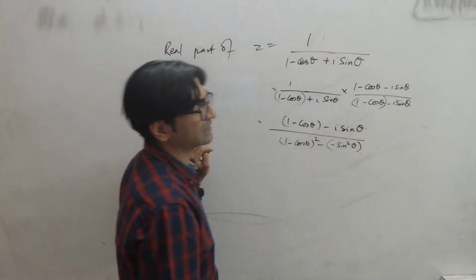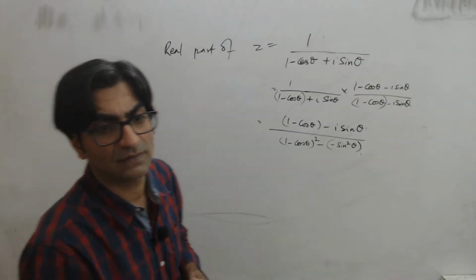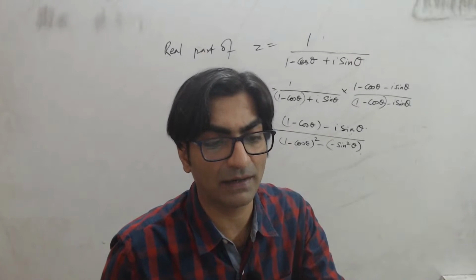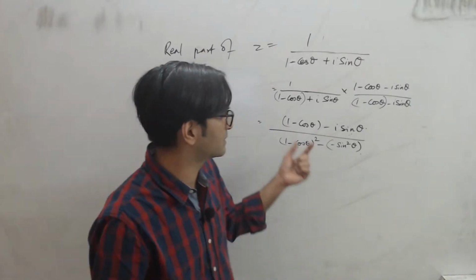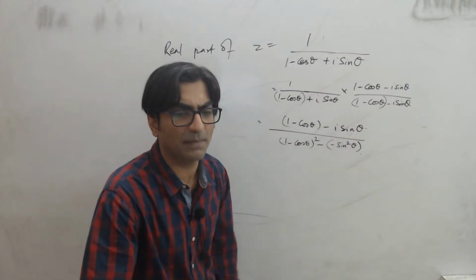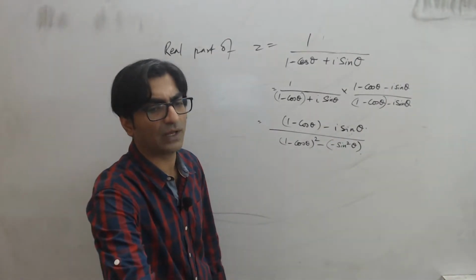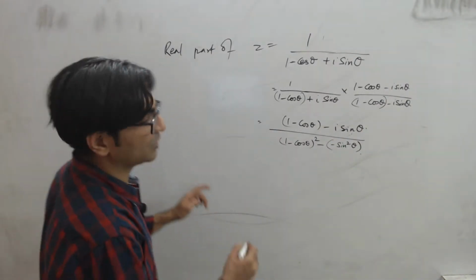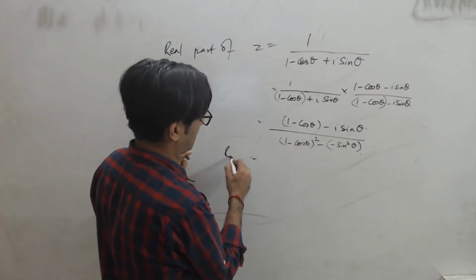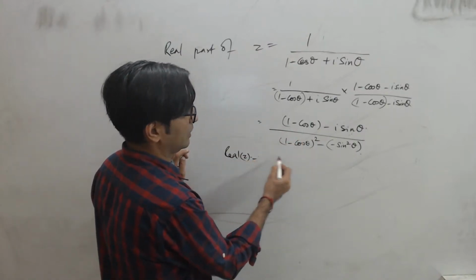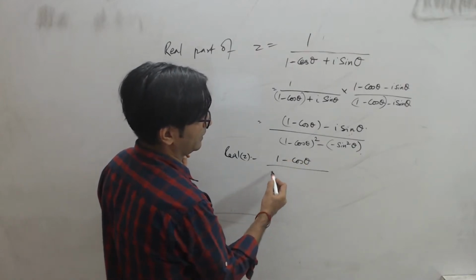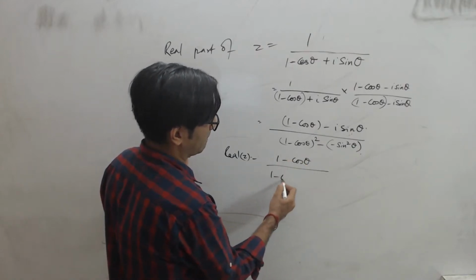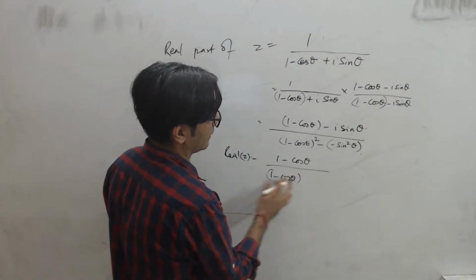So clearly the question asks me for the real part, right? So the next thing I need to do is quickly simplify this and then just forget the imaginary part of it. Just report what I get in the real part, right? So what is the real part? The real part of z will then be 1 minus cos theta divided by, what is the denominator? 1 minus cos theta the whole square.